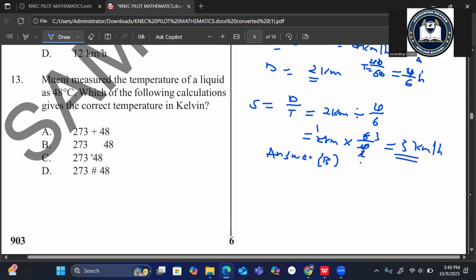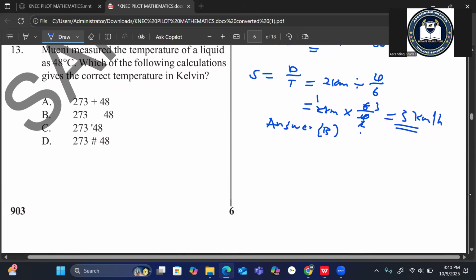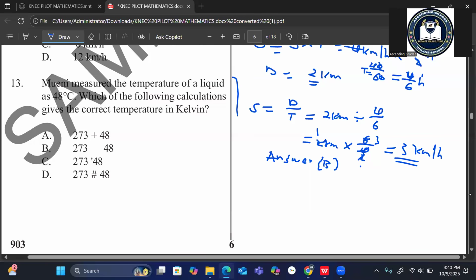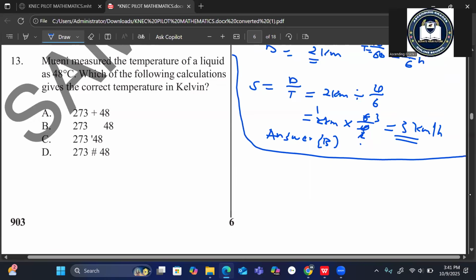That is also number 12. We are going to number 13.